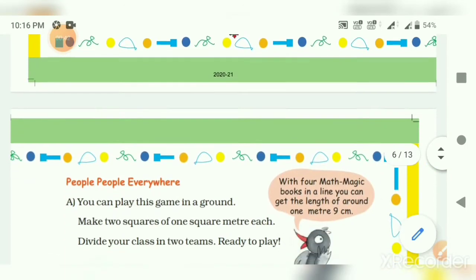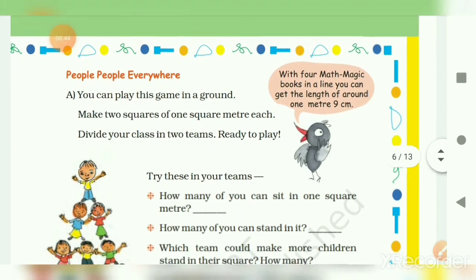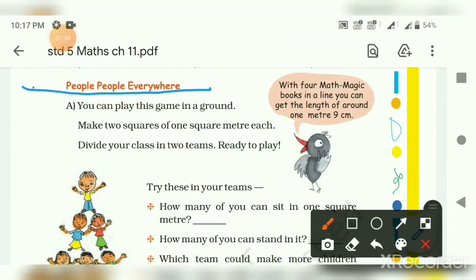Now let us continue with the topic people everywhere. Here A, you can play this game in a ground. Make 2 squares of 1 square meter each and divide your class in 2 teams. Ready to play?